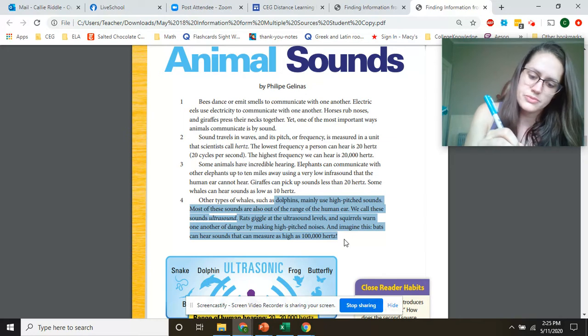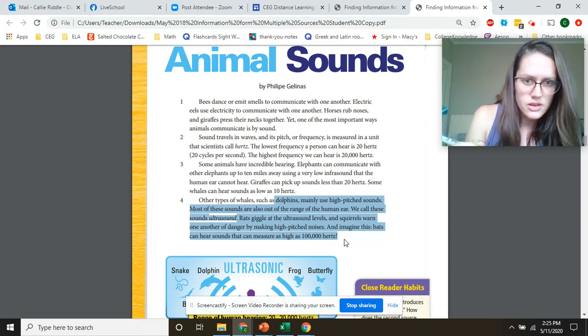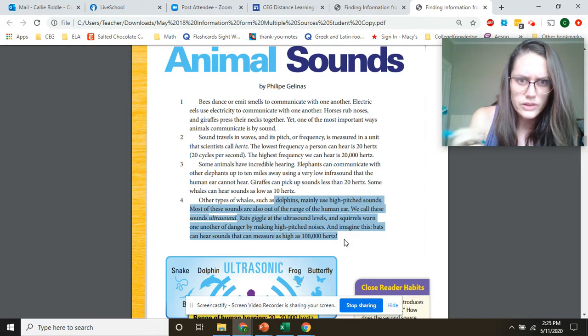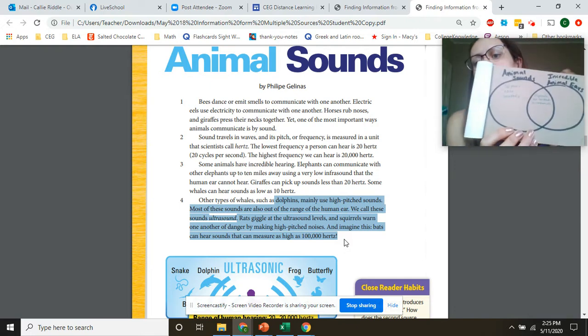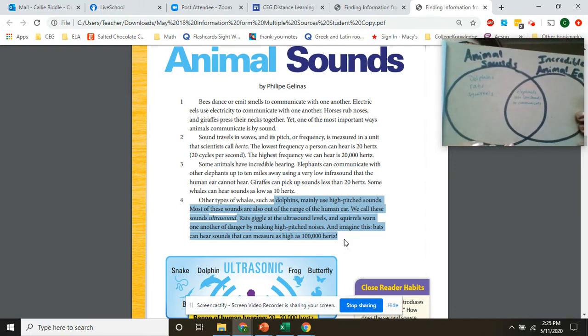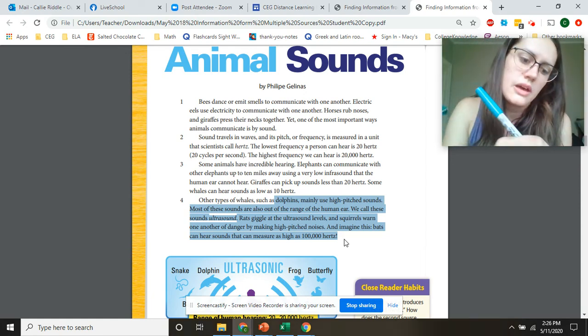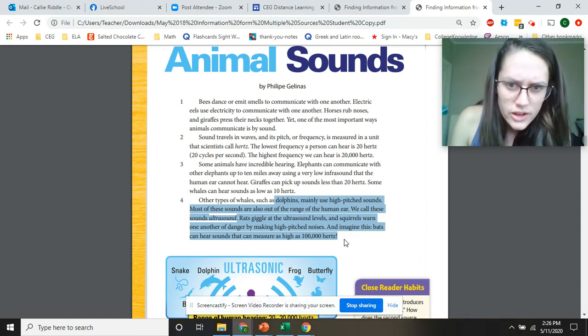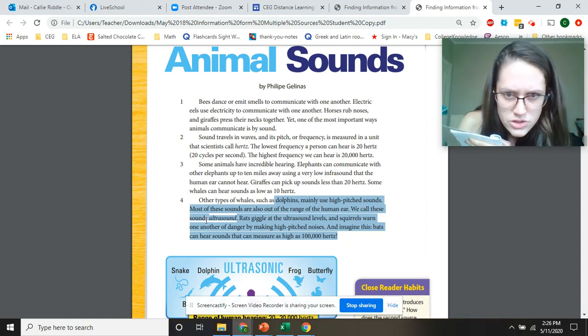I'm going to say dolphins, rats, and then squirrels. I think those are the other animals talked about with sound. They all use high pitch sounds, or what did it call it? The high pitch sound was ultrasound.